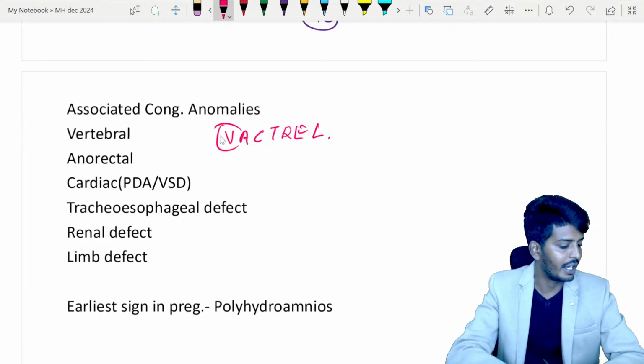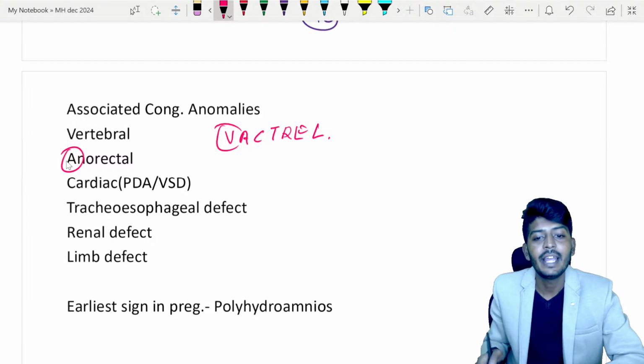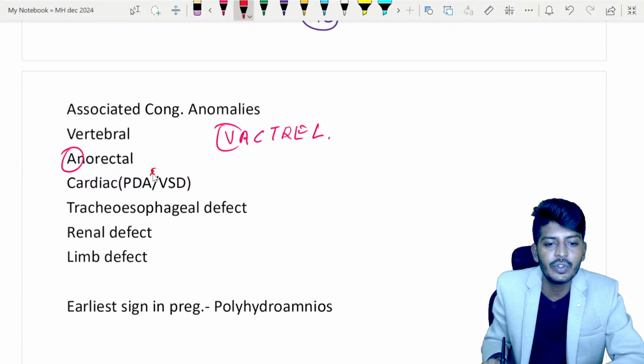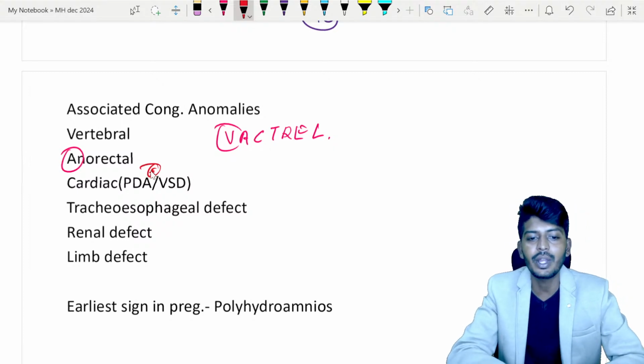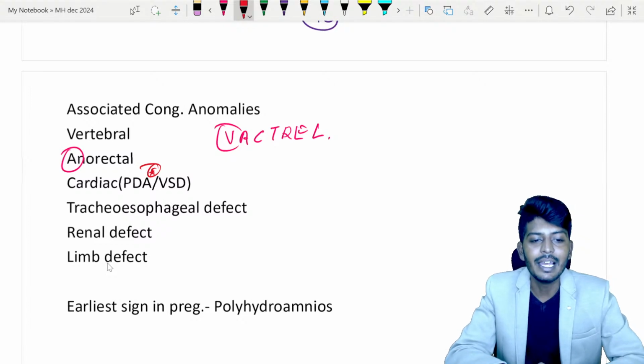V for vertebral defect. Very good. Vertebral defect. A for anorectal defect. C for cardiac defect. Most commonly you can find patent ductus arteriosus or ventricular septal defect. Okay. Then tracheoesophageal defect, renal defect, and also your limb defect.